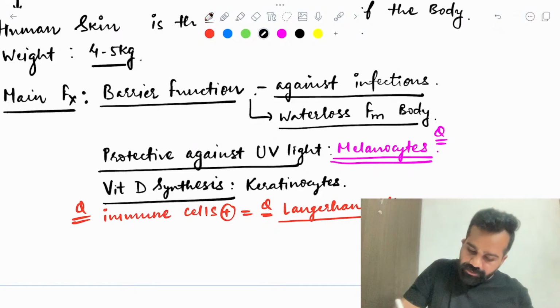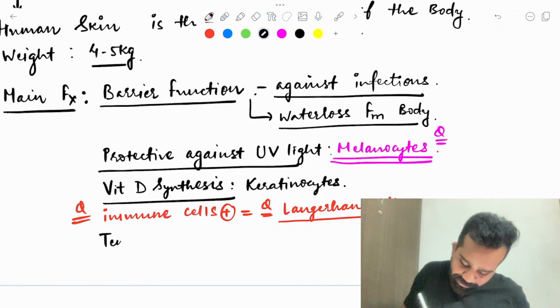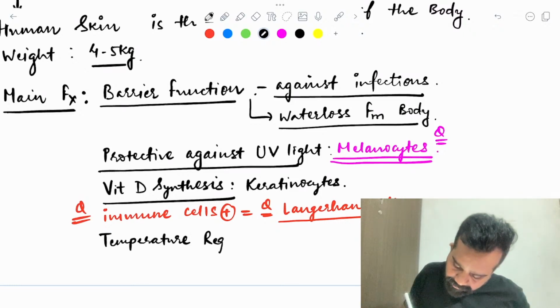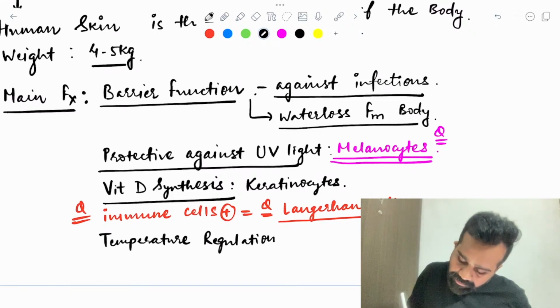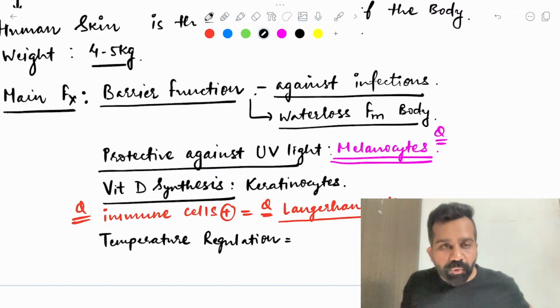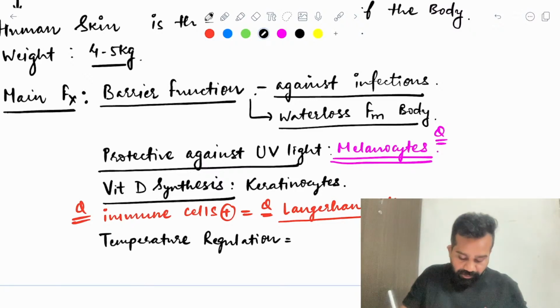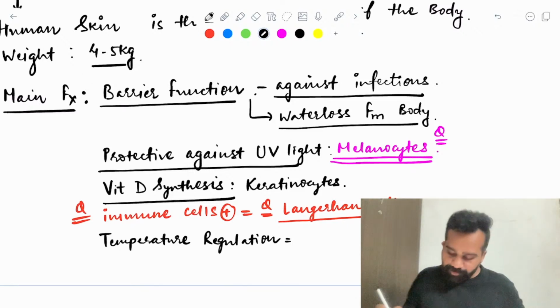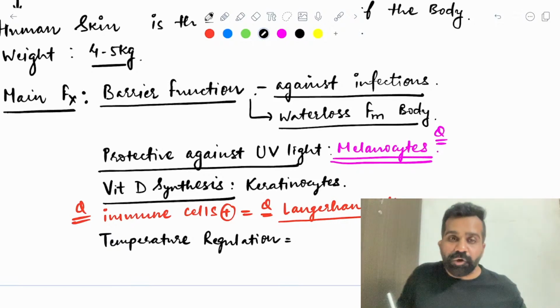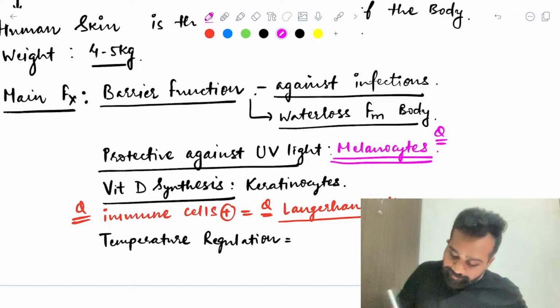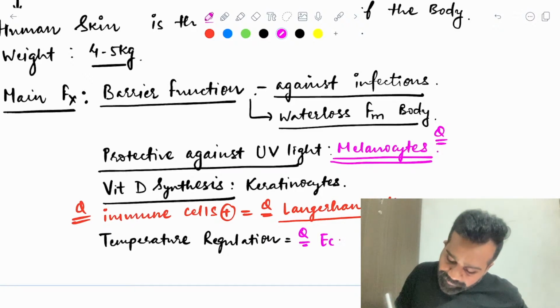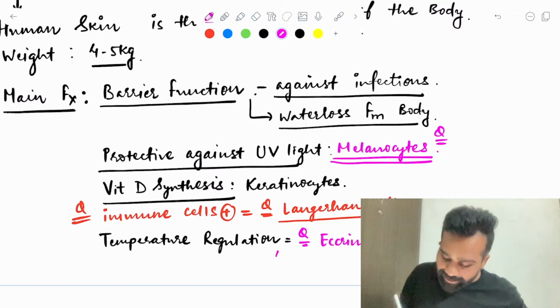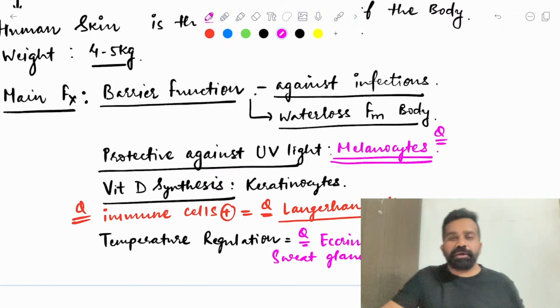Apart from this, another important function is temperature regulation, by the production of sweat. The antigen presenting cell in the liver is the Kupffer cell. Yes, nice. So temperature regulation is occurring because of the eccrine sweat gland. Okay, eccrine sweat gland. Clear?